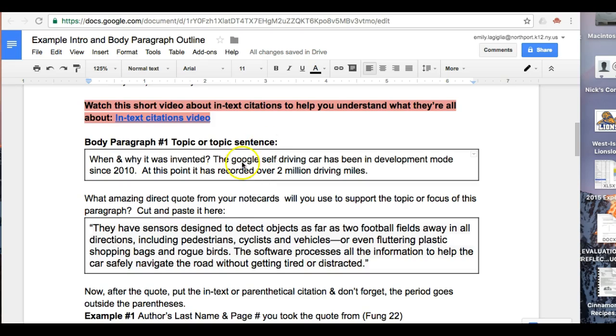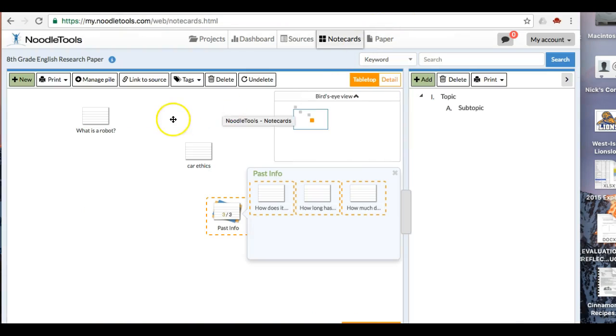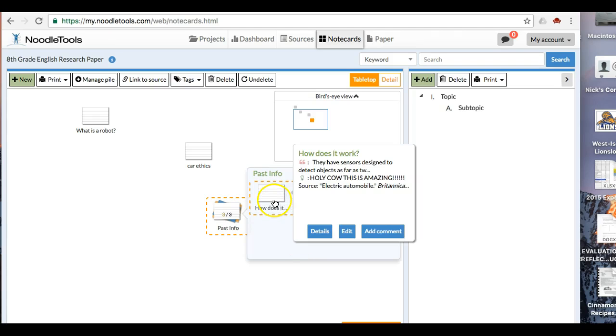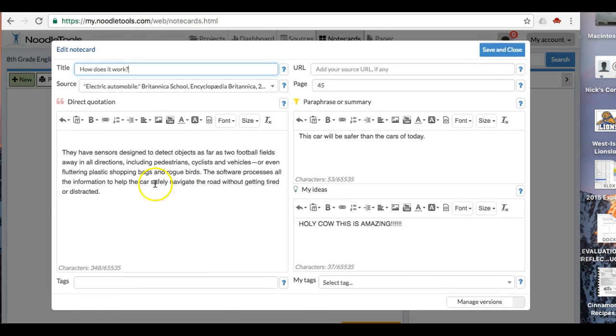So the next thing you need to include in this outline is the amazing direct quote from your note cards that you're going to use in this body paragraph. So let me kind of show you how to navigate that. The first thing I want to do is go into my Noodle Tools and take a look at my note cards. I've got mine here. And I want to start pulling up these note cards and looking for that direct quote that I've pulled out of my research. So if I look in this pile, I've got this one note card that has this